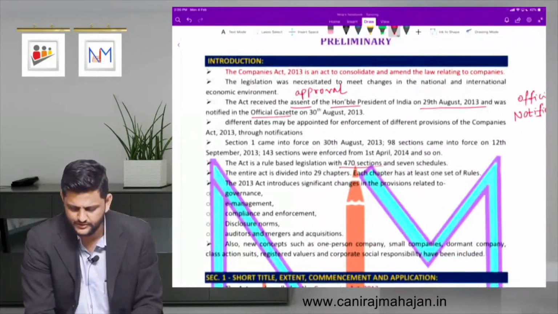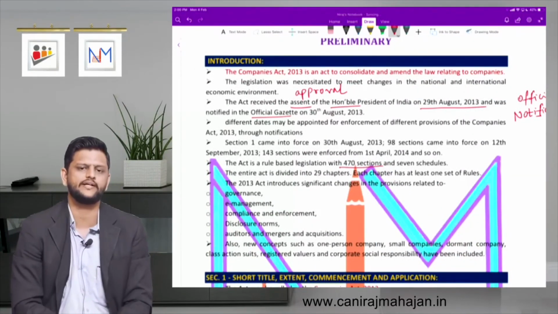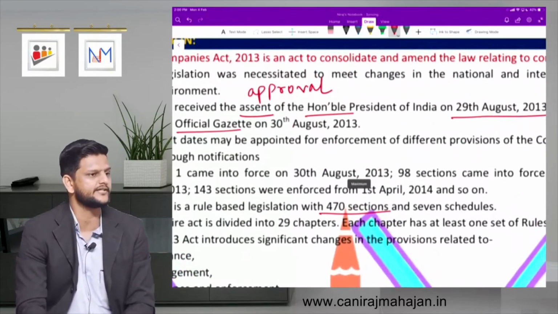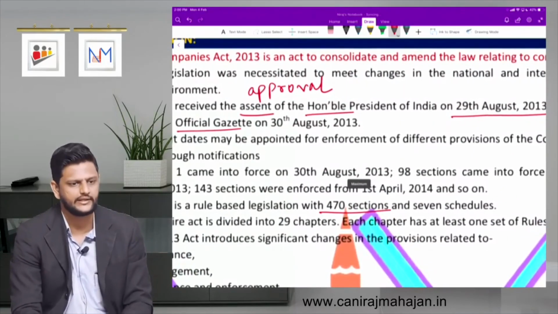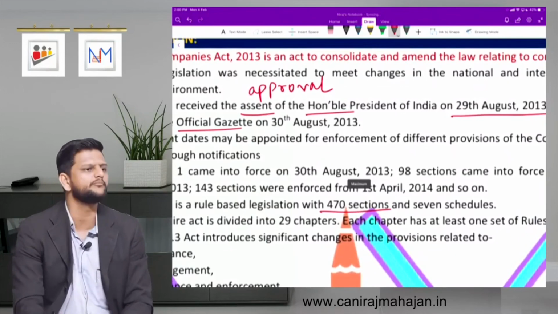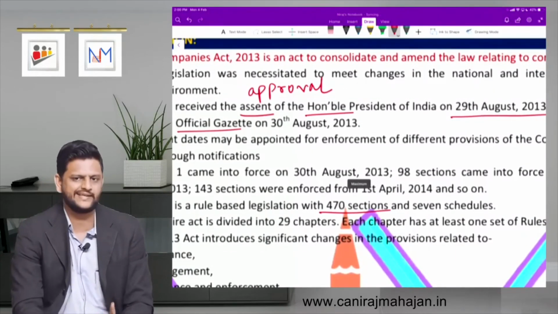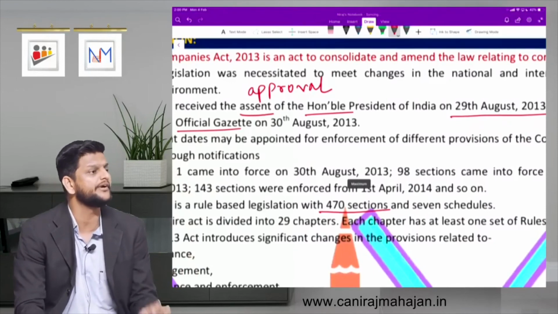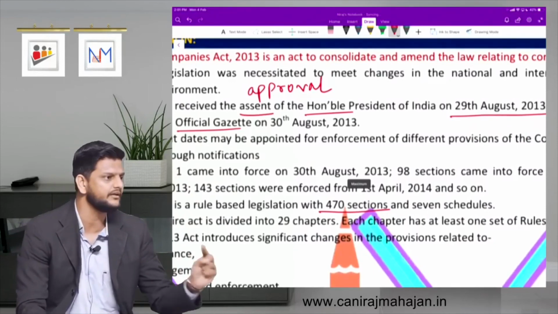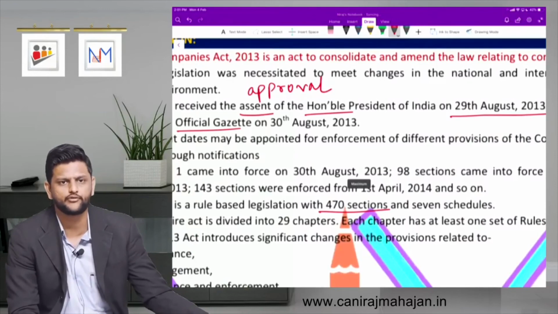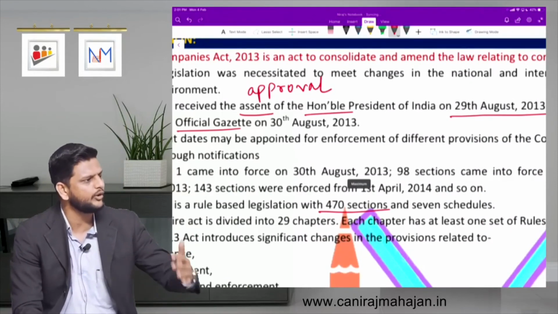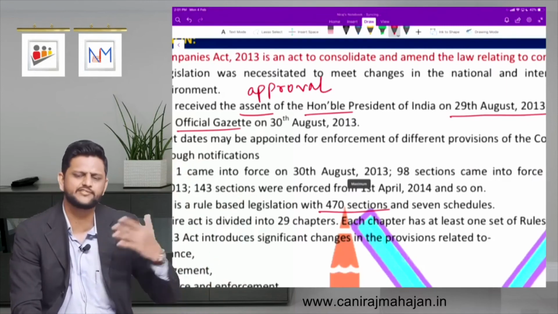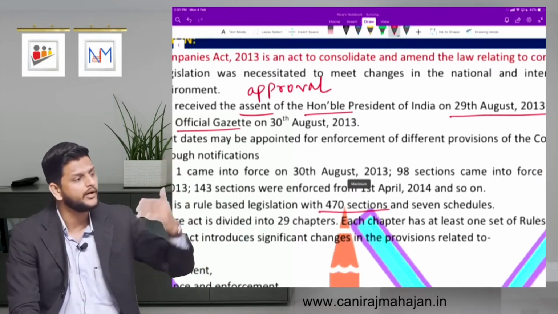How many sections? 470 sections, okay? Then you see here, 470 sections of Companies Act 2013. The one thing very important over here is, all 470 sections did not come into effect from one single date. They came on, you can say, time basis. As and when time progressed, they said that a particular section will be applicable from particular dates.